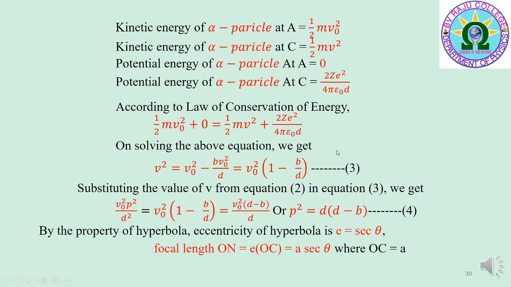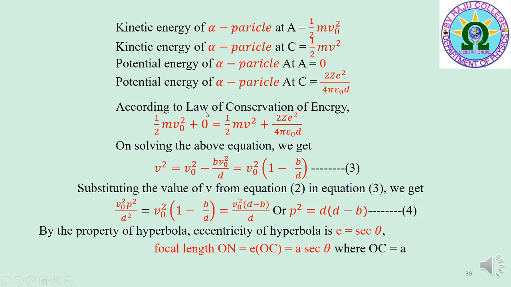Now, the kinetic energy of the alpha particle when it is at A is equal to half mv0 square. The kinetic energy when it is at C is equal to half mv square. The potential energy when it is at A is equal to 0. The potential energy when it is at C is equal to 2Ze square by 4 pi epsilon 0 d.